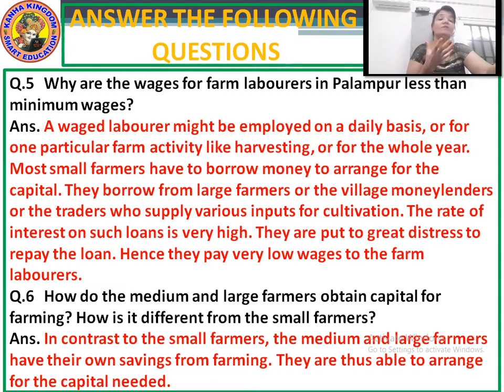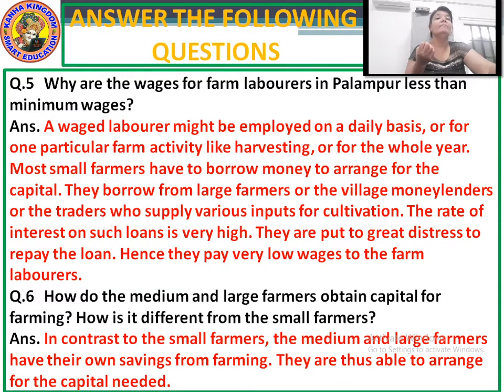Now, capital for farming is needed by both the small farmers and the large farmers. We have seen how the small farmers obtain the capital: they have to work for the large farmers.